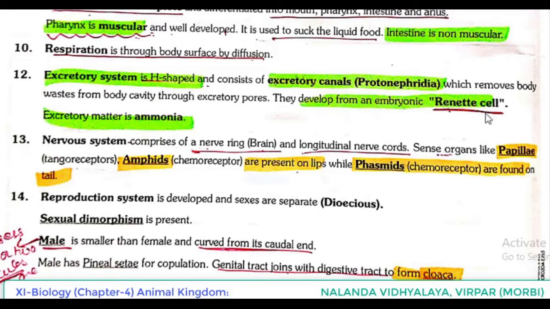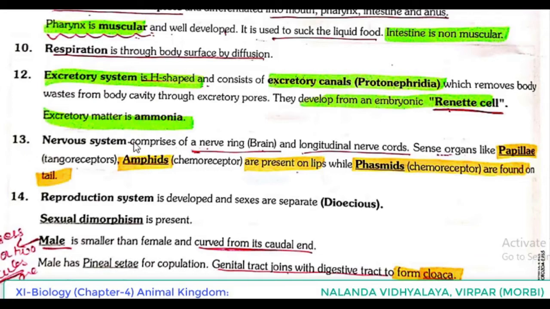This is very important, which you have to underline, which you have to remember also. These protonephridia are developed from an embryonic renette cell. That special cell is known as renette cell. Excretory matter is ammonia.